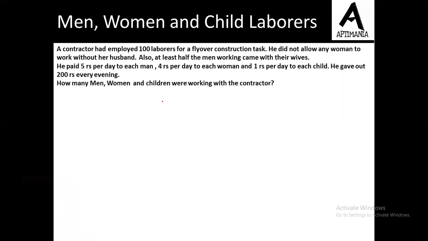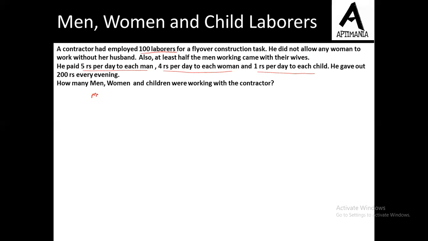So the only information that we have is that in total there were 100 laborers. Second information is their payment: 5 rupees to each man, 4 rupees to each woman, and 1 rupee to each child. One more piece of information is that the number of women is at least half that of men, right? So, let us write down the equations first.